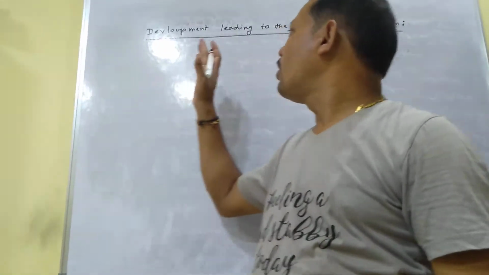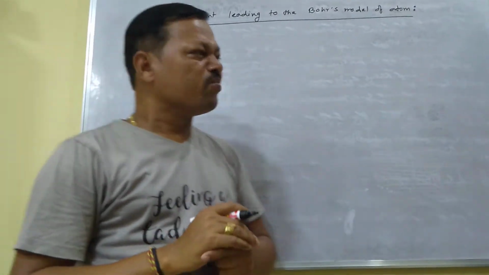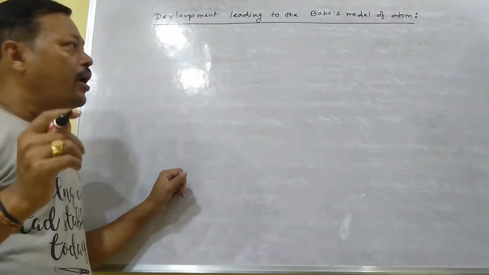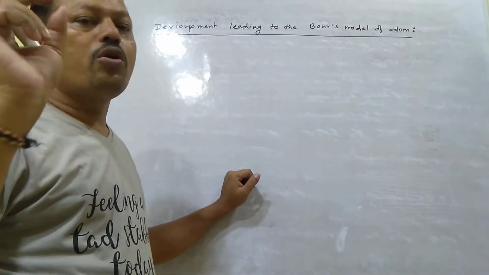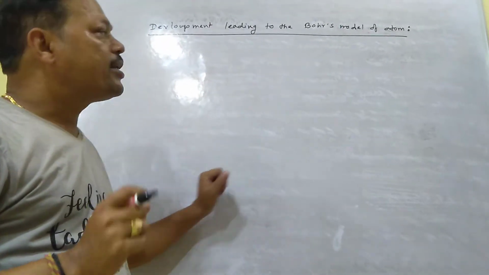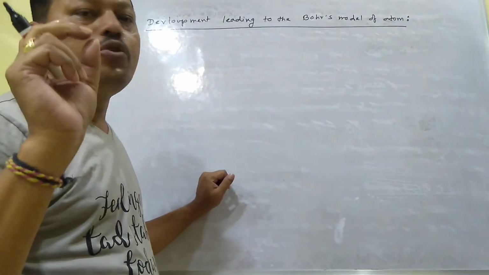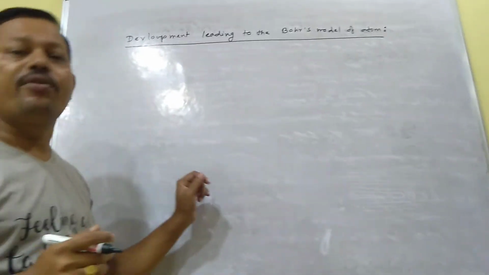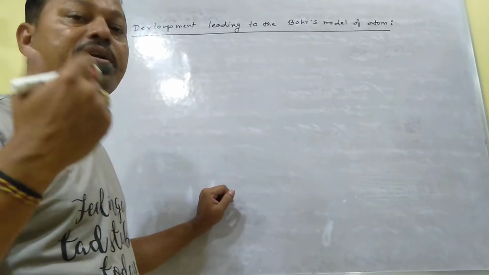But before doing the Bohr's model of atom, you should know about the spectrum. So what is the spectrum which is shown by the atom? Since Rutherford model cannot explain the spectrum of atom, that means it could not explain satisfactorily the structure of atom. So if you want to know about the spectrum of atom, then you should know about the nature of light. Actually, spectrum is the property of light. So to know about spectrum, first you should know about the nature of light.